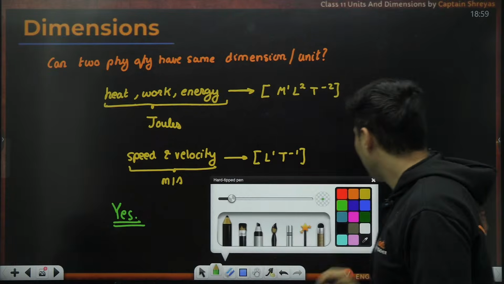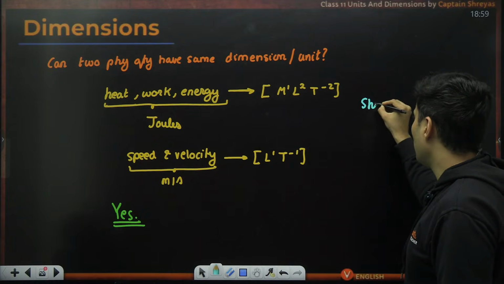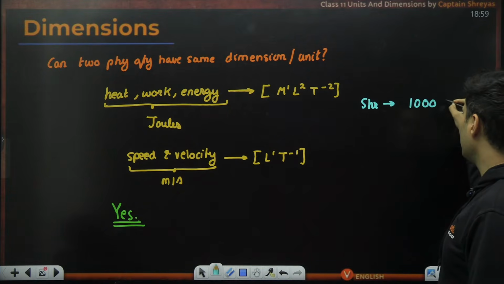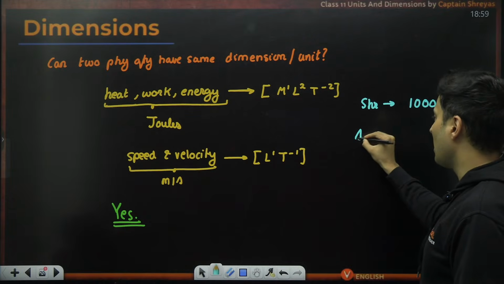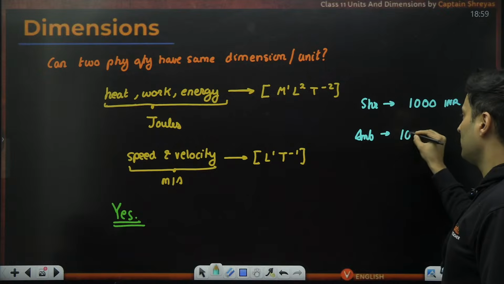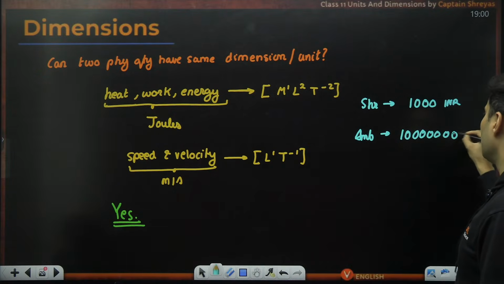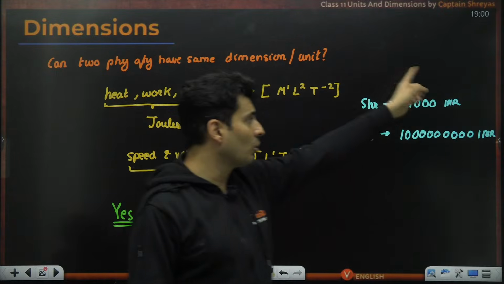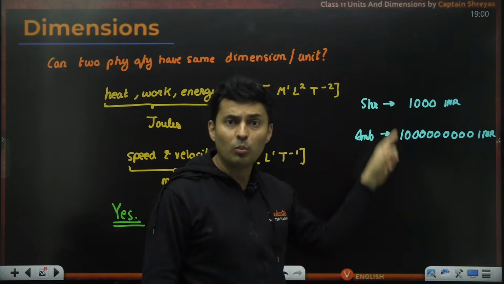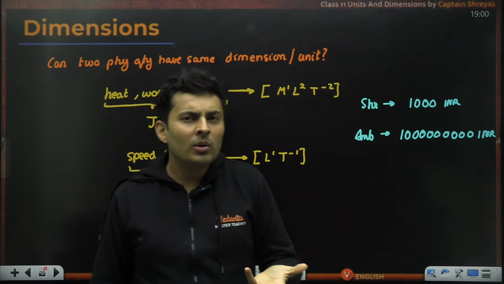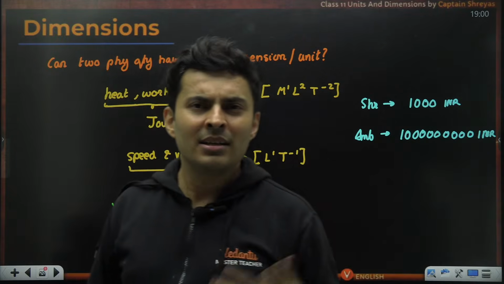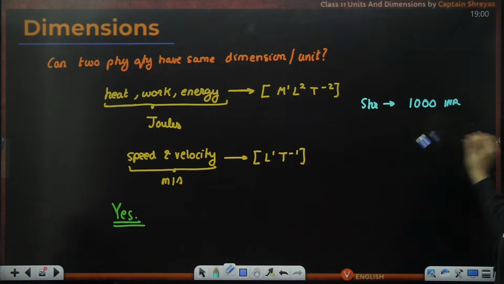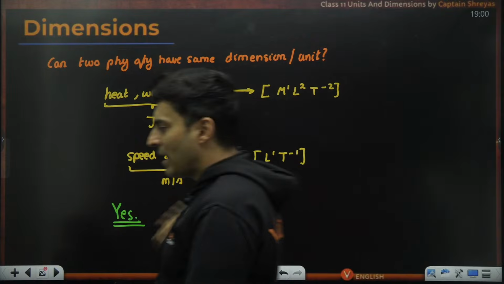For example, if I ask Shreyas sir, what is your bank balance, sir? Shreyas sir says 1000 rupees, 1000 Indian rupees. Then we ask Ambani sir, how much is your bank balance? He says something like this. Okay, I don't know how many zeros are there. Just because both of them are measured in rupees, does that mean that both of the bank balances are the same? No. I'm just measuring it in the same thing. Doesn't mean that they are the same. Getting my point? Everybody with me? I wish it was the same, but it is not the same, the bank balance.